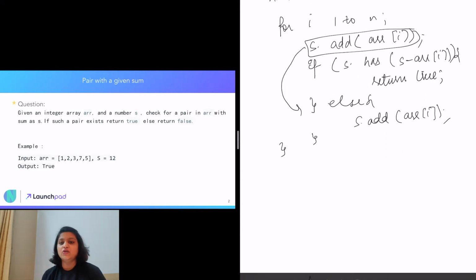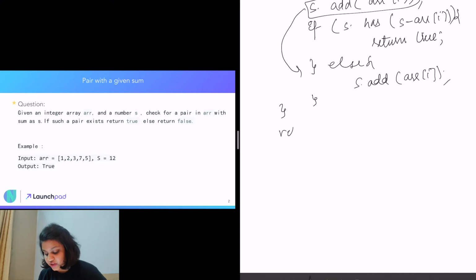At the end of this traversal, if we do not come across such a pair, that means we have iterated through the whole array, we have checked for each element, and we couldn't find a pair which had s minus array of I. We couldn't find a pair whose sum was equal to s. So we will return false.